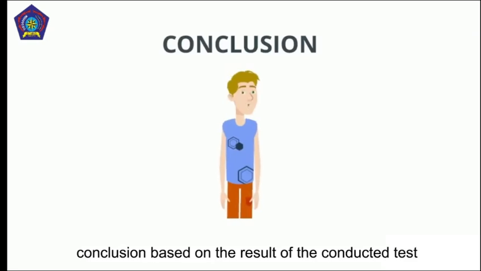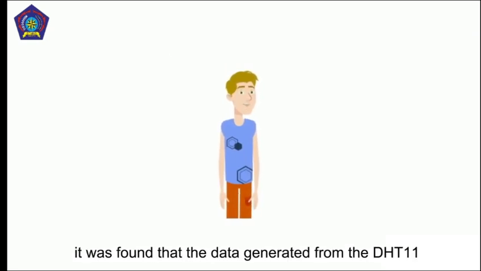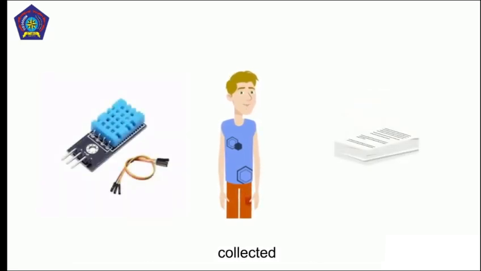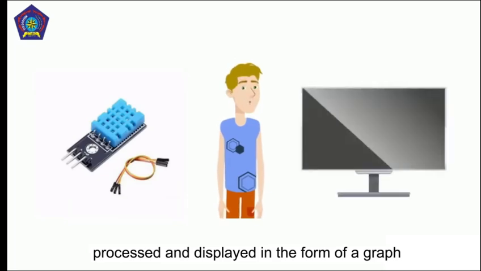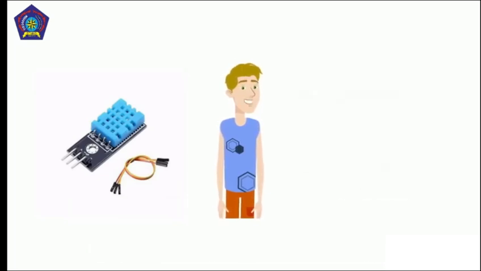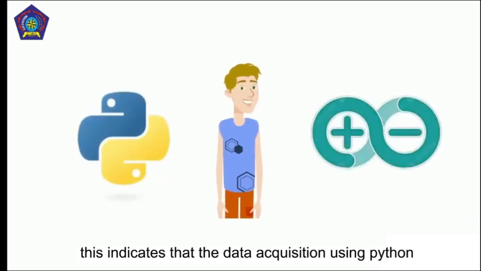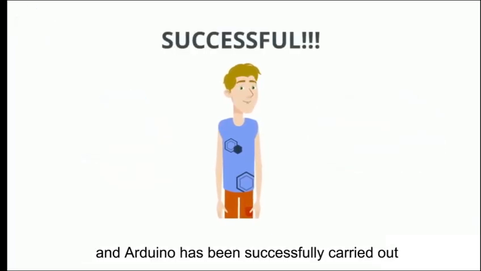Conclusion. Based on the result of the conducted test, it was found that the data generated from the DHT11 sensor has been successfully stored, collected, processed, and displayed in the form of a graph. This indicates that the data acquisition using Python and Arduino has been successfully carried out.